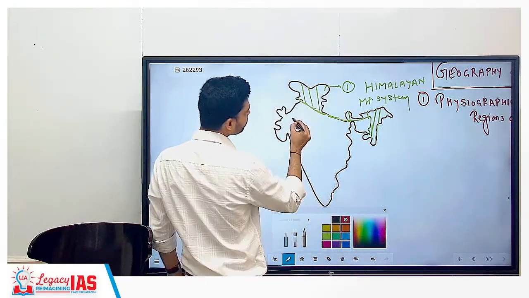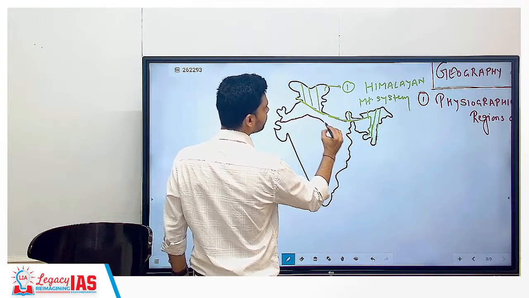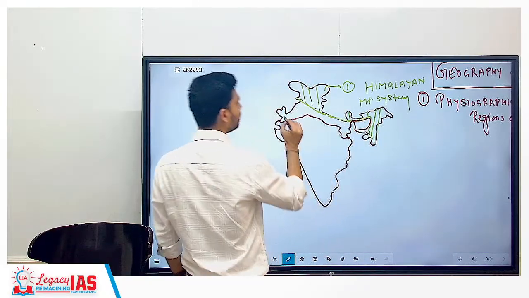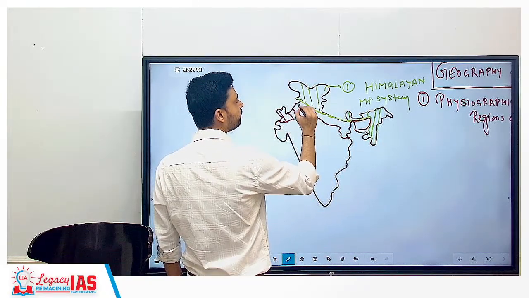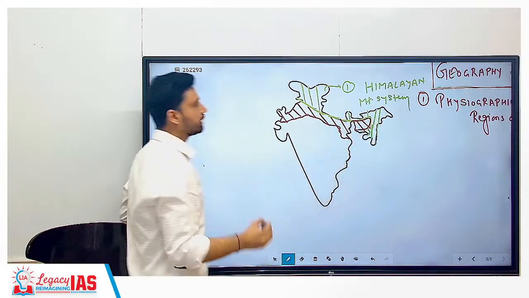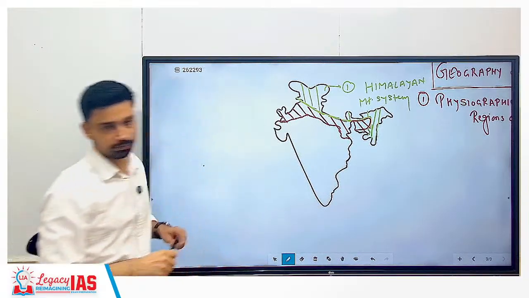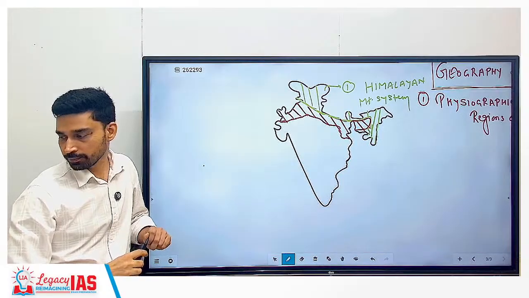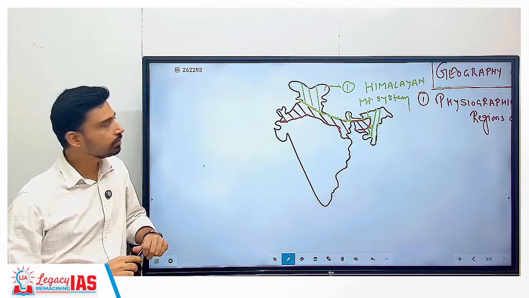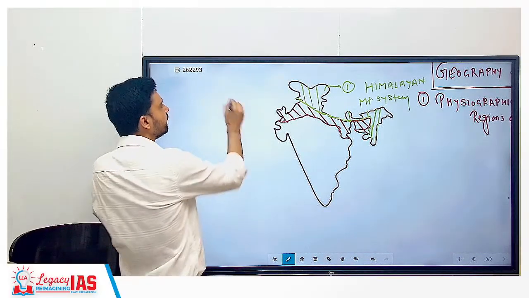The second part is to the south of Himalayas. Start from here, like this, and up to here, and further this area. This is the second physiographical region of India. If I ask you, what kind of region is it? What kind of feature would you see here? South of the mountains, what do we have? Plains. So what do we call this plain?